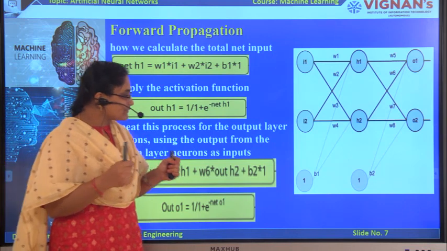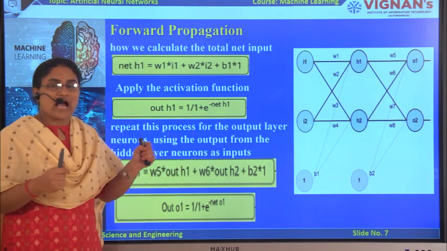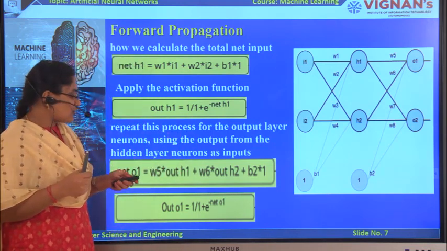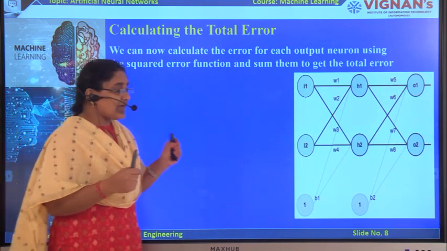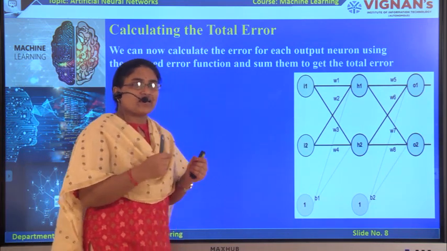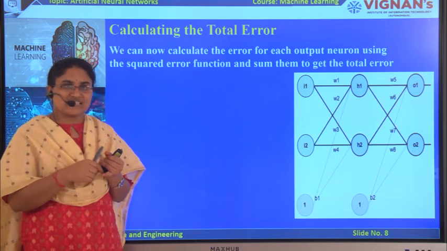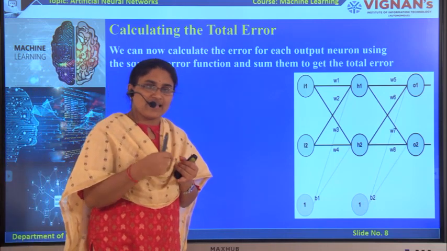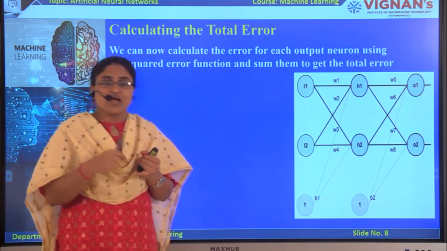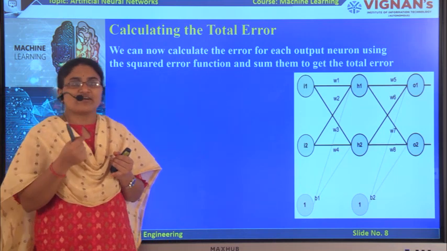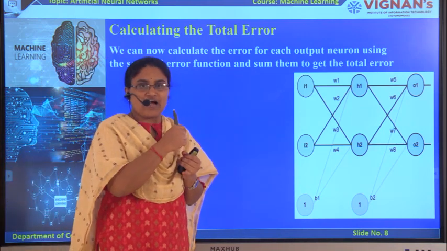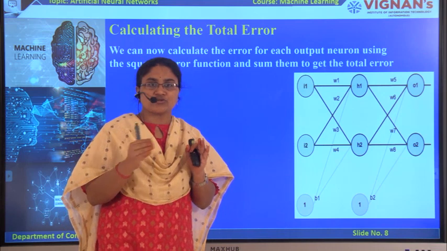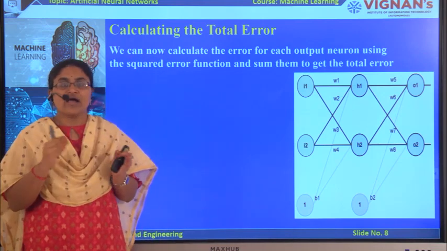After computing these final output values, we have to go for calculating the error. Here we already discussed that it is a multi-layer neural network or feed forward neural network. Here we have only one direction, meaning there is no feedback from one node to another node.